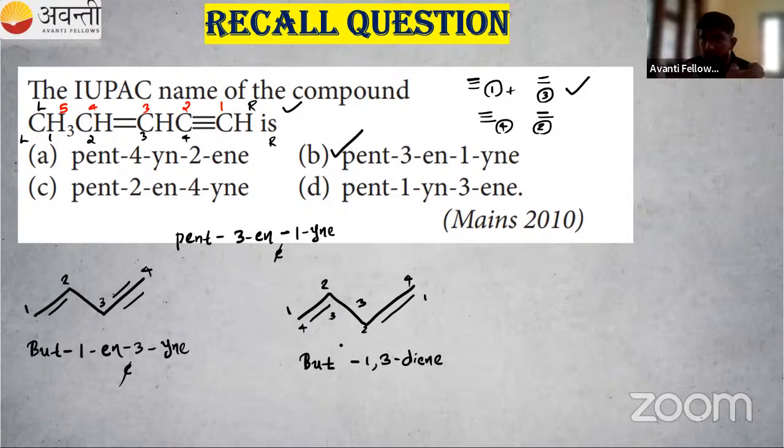So if 2 double bonds are coming together, then you have to add a here. Okay, buta-1,3-diene. In the first case, this is but-1-en-3-yne. So you have to write double bond first. That is 1-ene. Here there are 2 double bonds. So buta, the a is coming extra. Buta-1,3-diene. Is it clear to you? So but-1-en-3-yne. So we have solved a mains 2010 question. Then second, if 2 double bonds are coming, then 1 double bond and 1 triple bond, if there is clash between them, then go for double bond. Okay, I hope this is also clear to you.